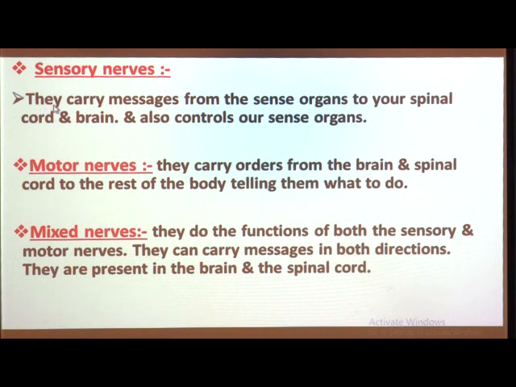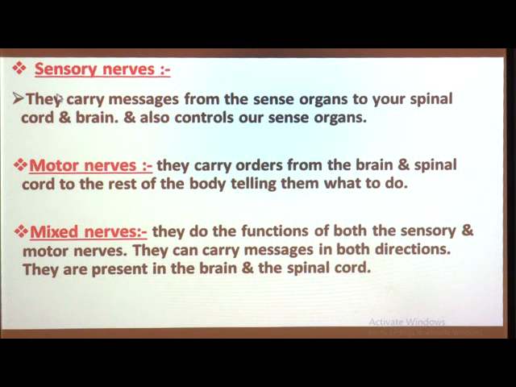Sensory nerves basically control all our sensory organs, such as our eyes, the movement of ears, and also the action of nose, tongue, and our skin, and that is why its name is the sensory nerves. And they also carry messages from the sense organs to your spinal cord and brain.